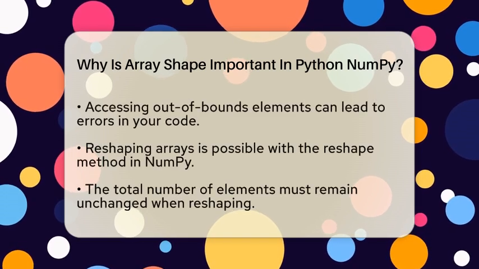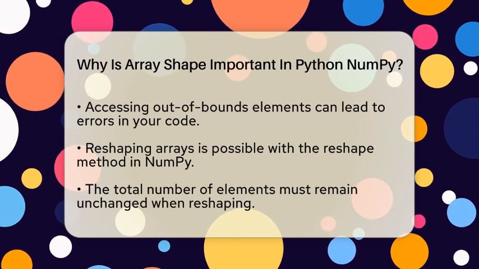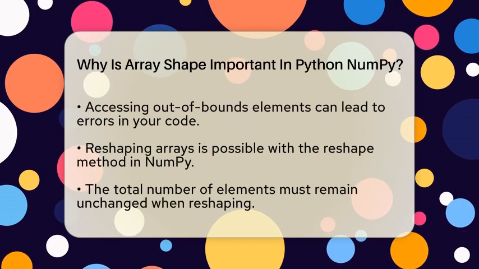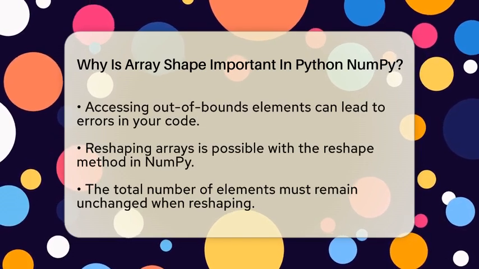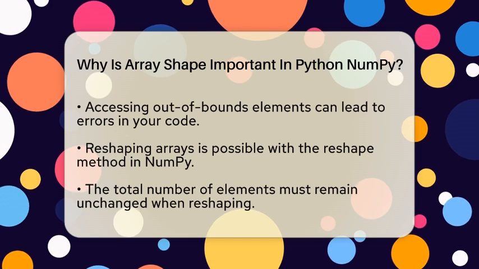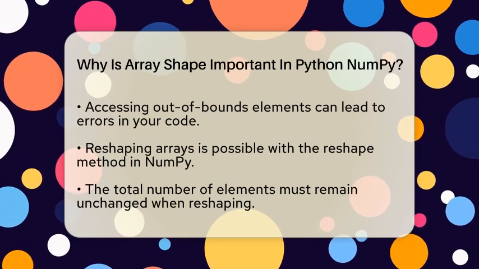For example, in a 2-dimensional array with a shape of 4 rows and 3 columns, you can easily find the element located at the 2nd row and 1st column. However, trying to access an element that is out of bounds, like the 5th row, will lead to an error.